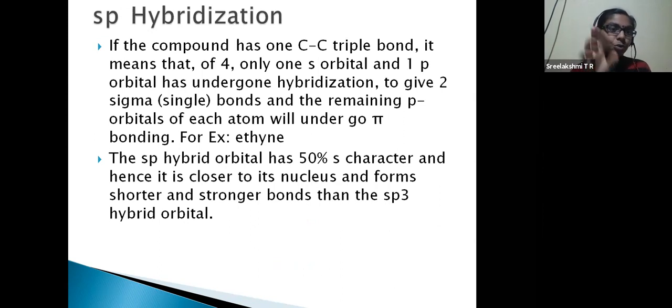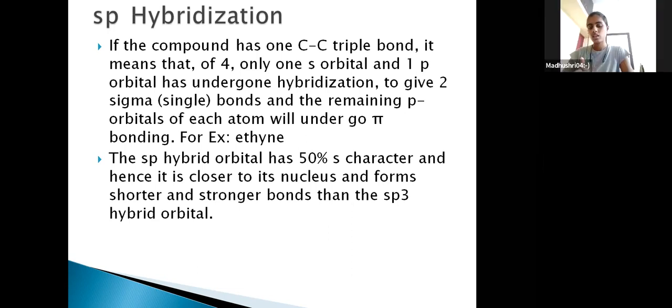Overlapping is just between two of them, isn't it? One pz and one pz, sideways overlapping, so one p pi bond. Then one py and one py of the two carbon atoms, sideways overlapping, so another pi bond. So in total there are two p pi bonds.